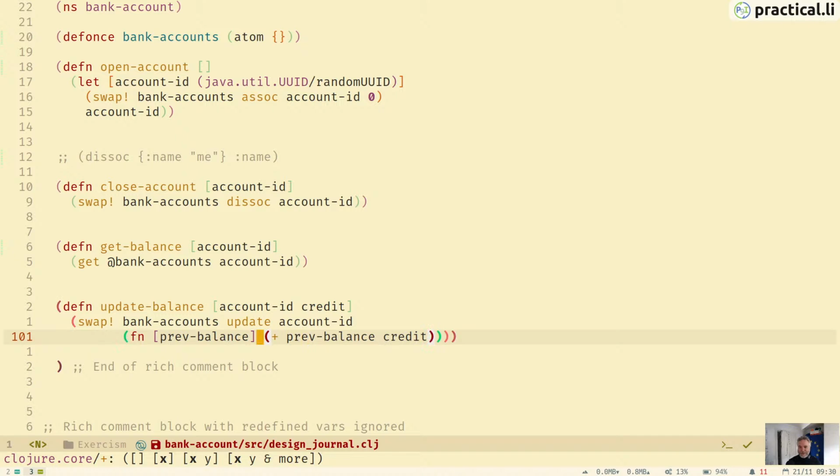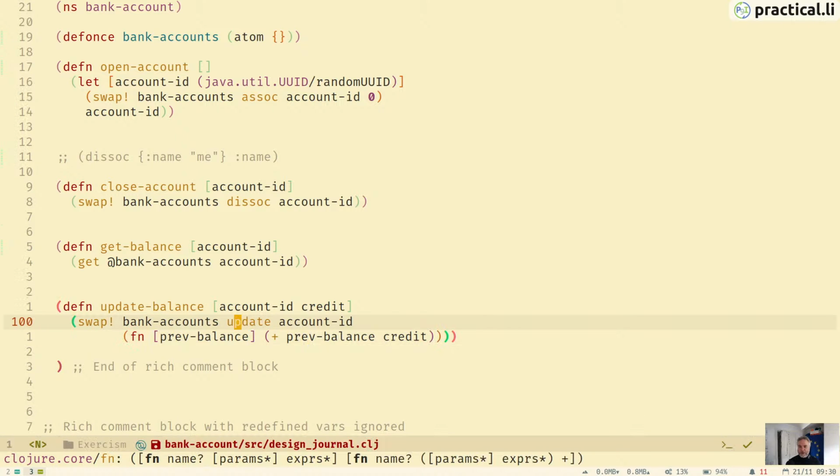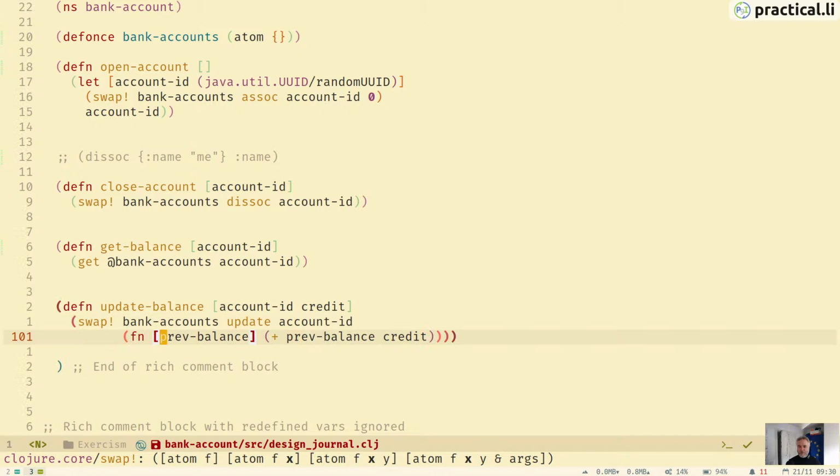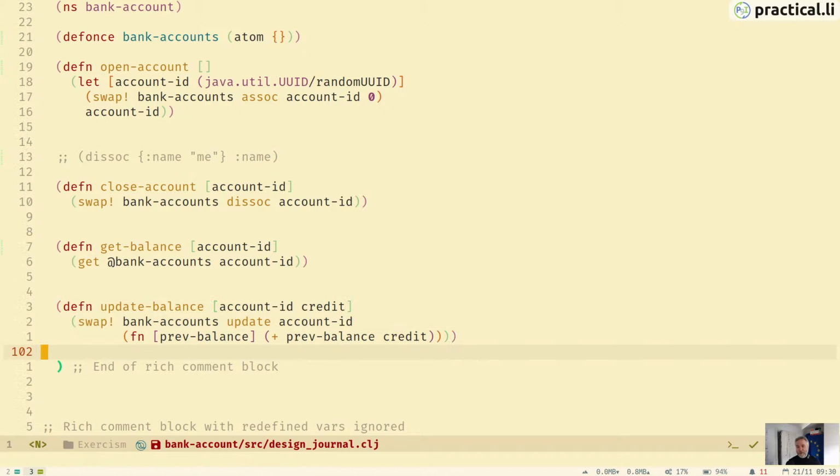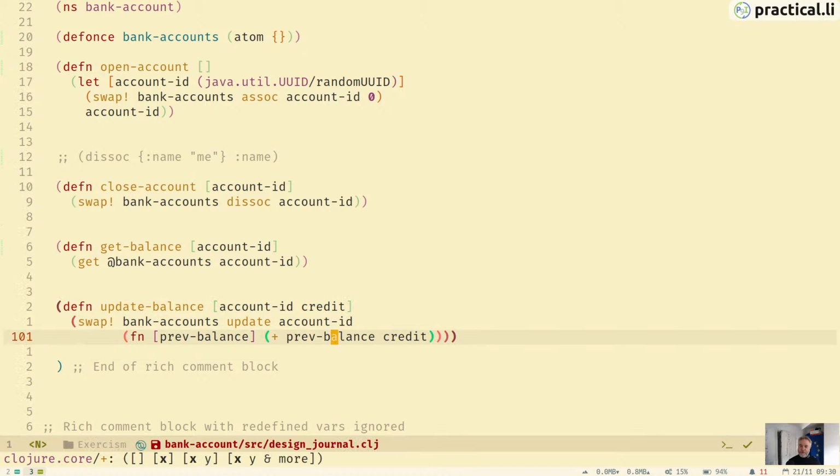So when we're doing update, it will receive the value from the account ID. It'll get that value from the bank accounts map, and that's passed in as an argument, which we're calling previous-balance. Then we take that balance, add the credit that's passed in as an argument here, and we get our new balance.